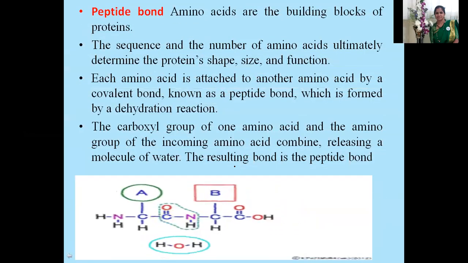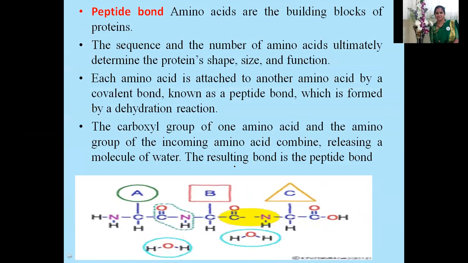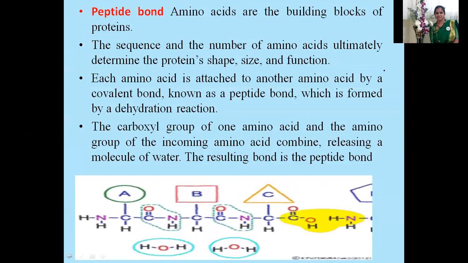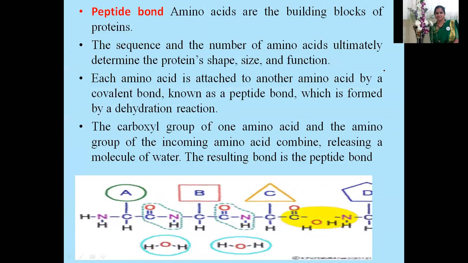Now let us understand the peptide bond. I've already explained in detail about peptide bonds in proteins, you can go through that video also. Amino acids are the building blocks of proteins, which are linked by peptide bonds. The sequence and the number of amino acids ultimately determine the protein's shape, size, and function.